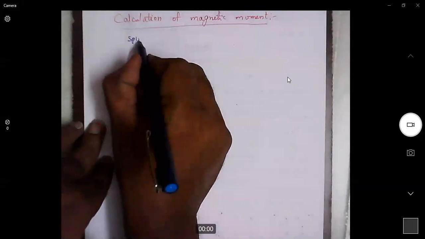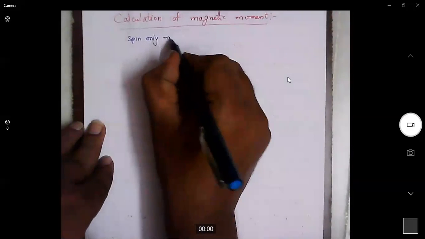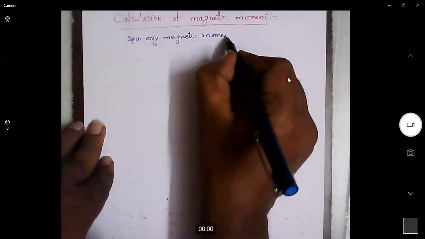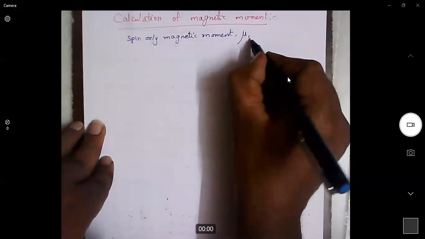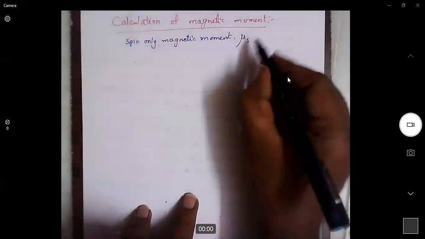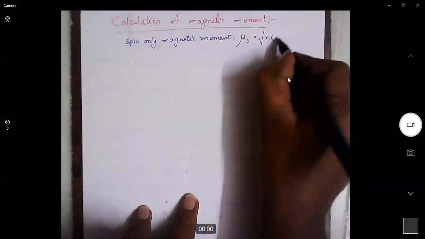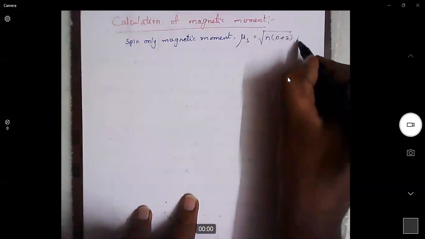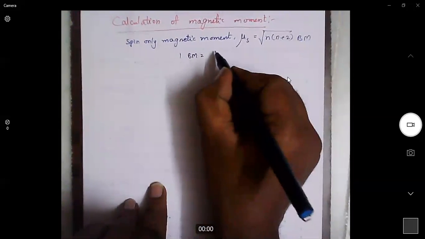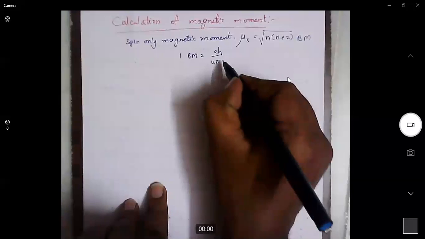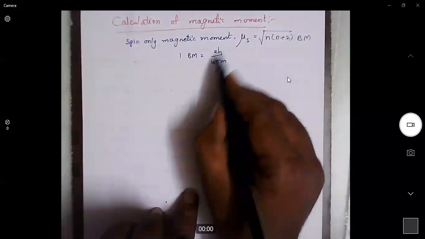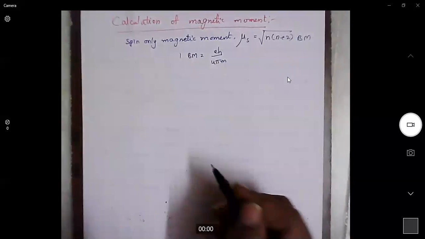Spin only magnetic moment, represented by μ, is given by μs = √(n(n+2)) Bohr magnetons, where one Bohr magneton is equal to eh/4πm. All these terms are constants, so you can calculate it, no problem.